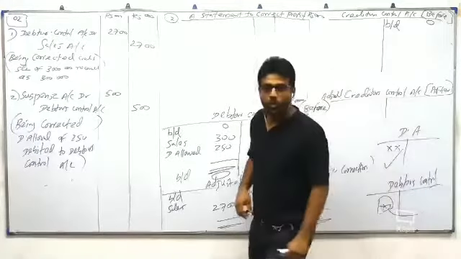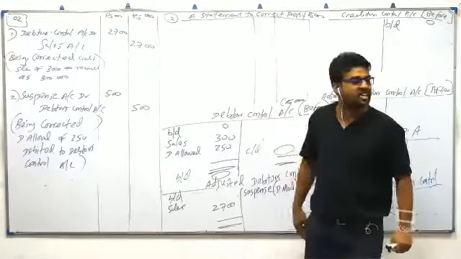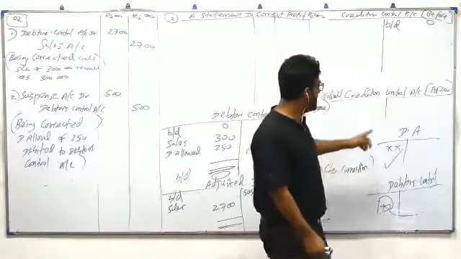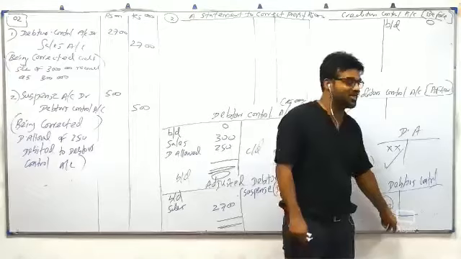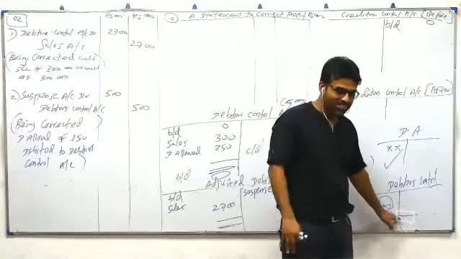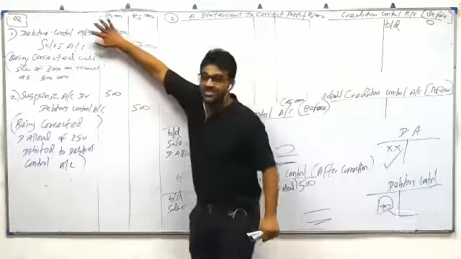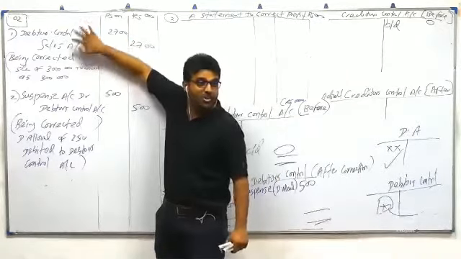Okay? Why did this error create suspense? Because the other account is correct, only one account is wrong. In accounts, one account wrong creates suspense. Both accounts wrong doesn't create suspense.